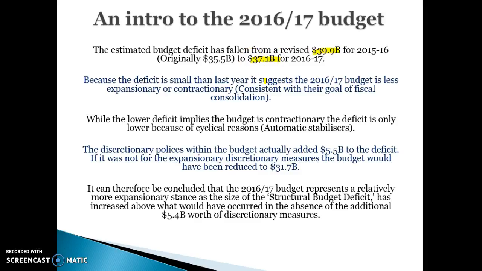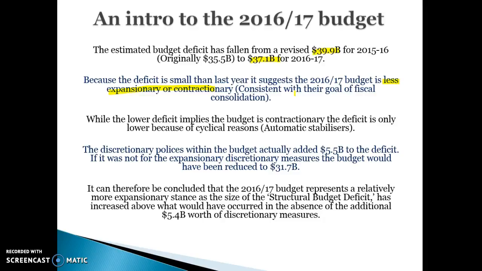So because the deficit is slightly smaller than last year, the difference between injections and leakages is now slightly smaller. So we would consider the budget to be less expansionary or perhaps slightly more contractionary than the last budget. The Liberals would suggest that this budget is designed in line with fiscal consolidation. However, they've extended the period of time that they're willing to wait before the budget gets back to surplus. So it's kind of like a relaxed approach to fiscal consolidation, recognising that we want to get back to surplus, but it's going to take a while, and they're not willing to increase taxes to try and achieve that in the short term.